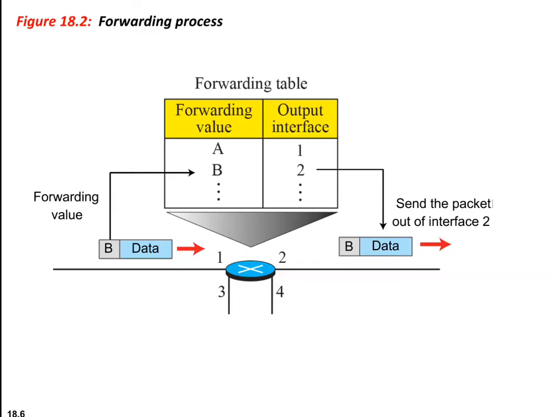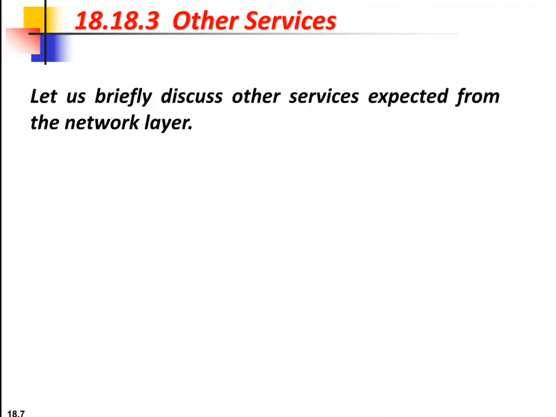So here you can see that the packet has arrived at interface 1. By looking at the header, the forwarding value is B, and the corresponding entry in the forwarding table, that is the output interface, is 2. By looking at this, the packet is forwarded to interface 2 and the packet is sent. That is the forwarding process.